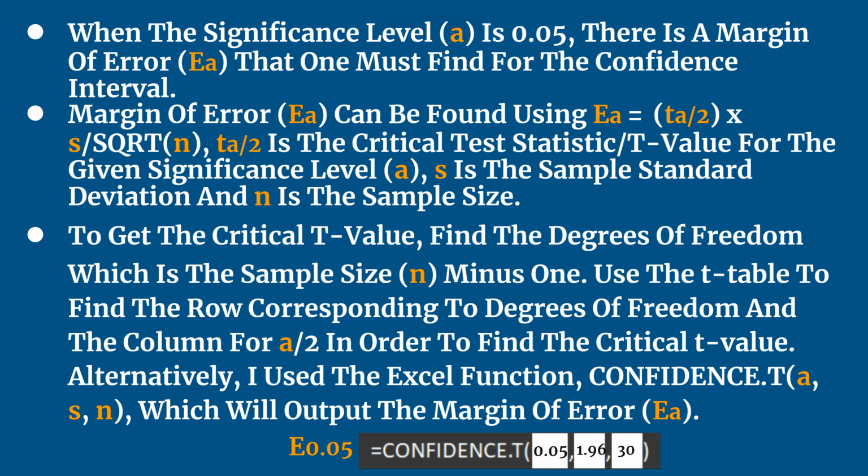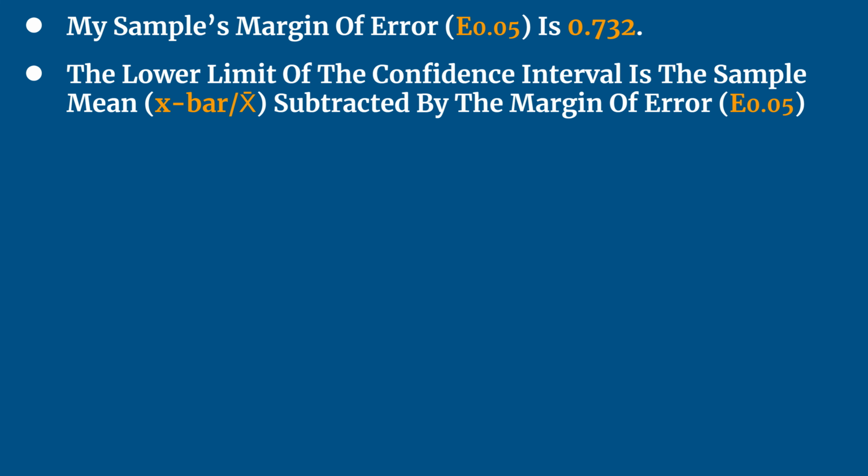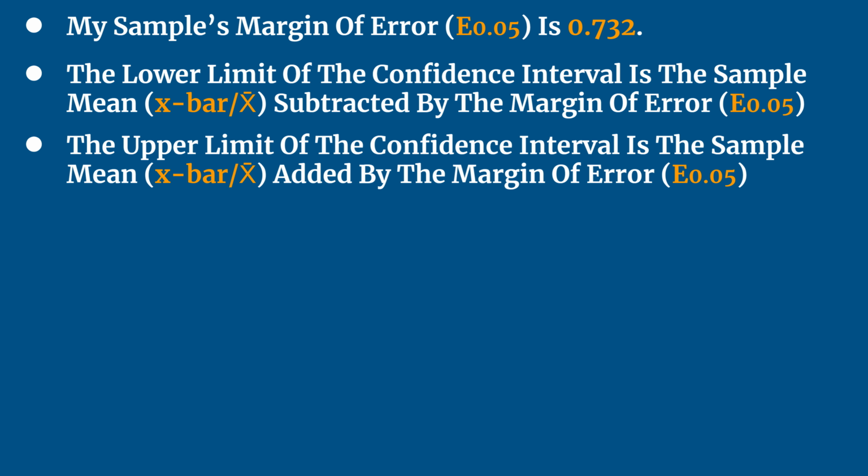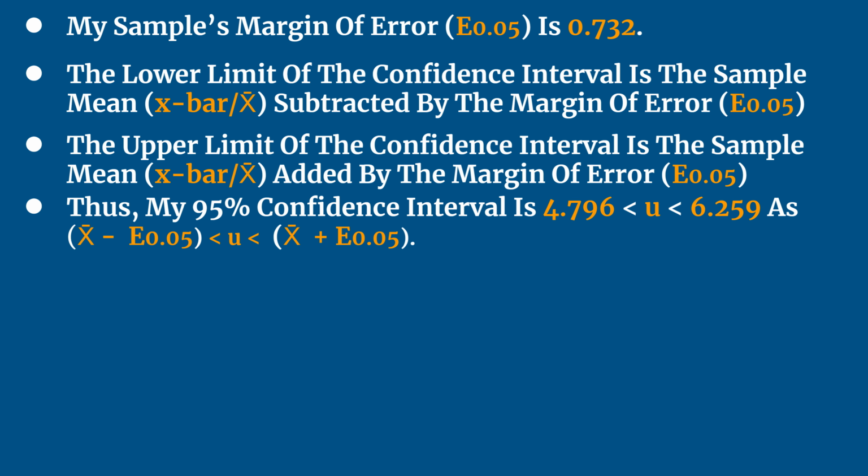Alternatively, I use the Excel function which will output the margin of error. My sample's margin of error is 0.732, allowing me to find the lower and upper limit of the confidence interval. The lower limit of the confidence interval is the sample mean subtracted by the margin of error, and the upper limit is the same but addition instead of subtraction. Thus, my 95% confidence interval is as shown here.